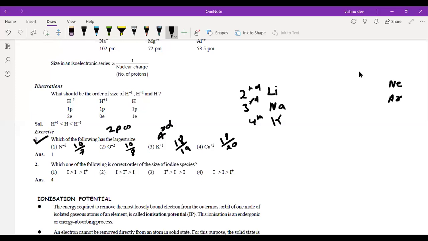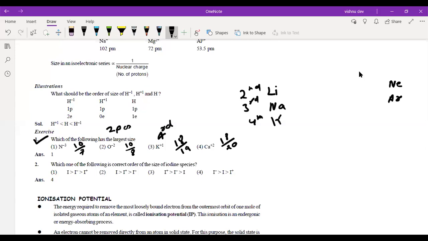Now obviously it is quite obvious that when we talk about neon and argon, the size of argon would be more than that of the neon, right? है ना? That's why the answer should not be first.